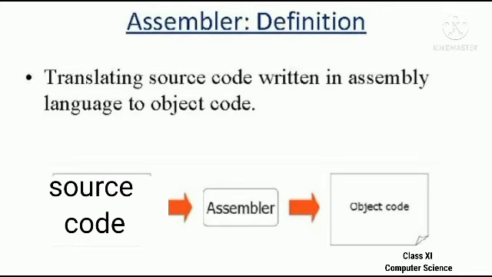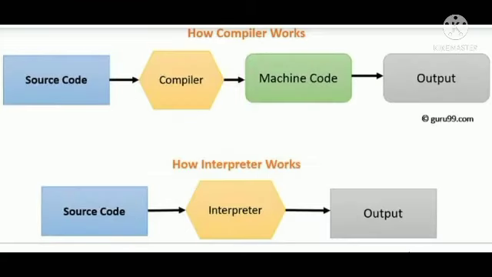Next we are going to see the interpreter. How does an interpreter work? You can see here the block diagram. The interpreter converts the source code directly into output. There is no need of converting it into machine code or object code. The interpreter converts the particular line into the output. That is the main purpose of the interpreter. It produces the output directly instead of producing the machine code.